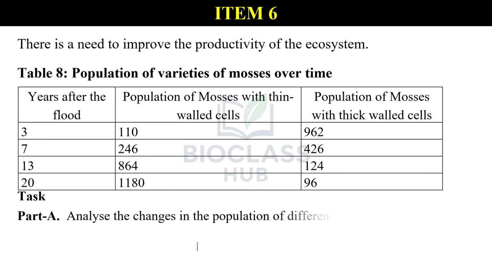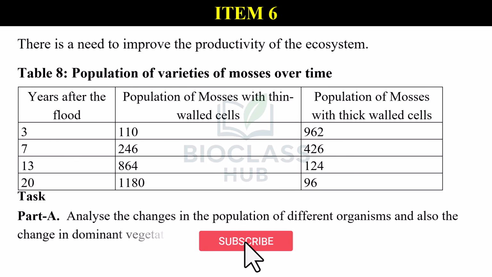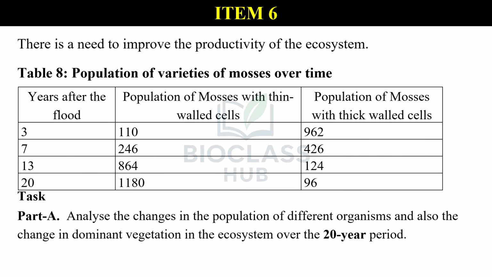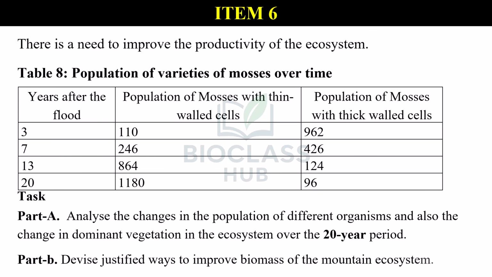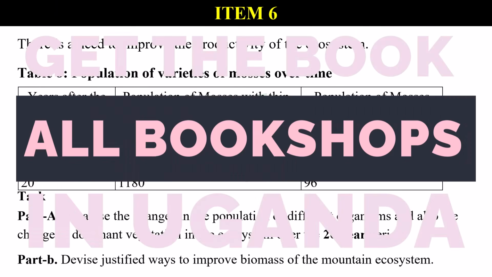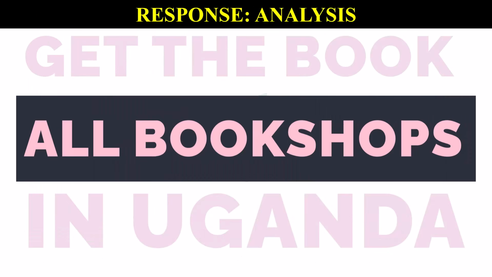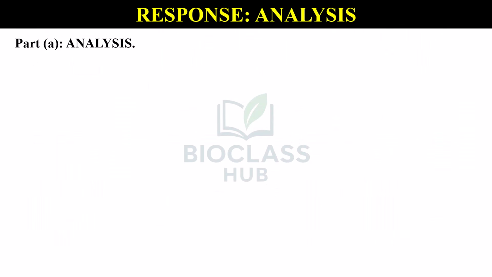Task. Part A. Analyze the changes in the population of different organisms and also the change in dominant vegetation in the ecosystem over the 20-year period. Part B. Devise justified ways to improve biomass of the mountain ecosystem. Part A. Analysis.